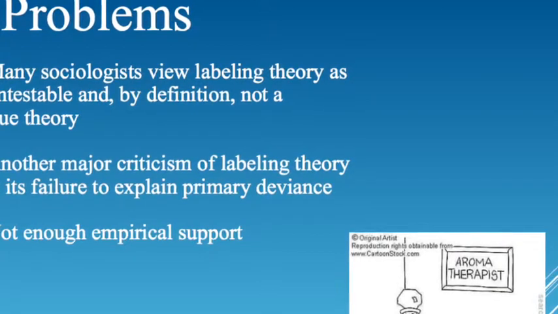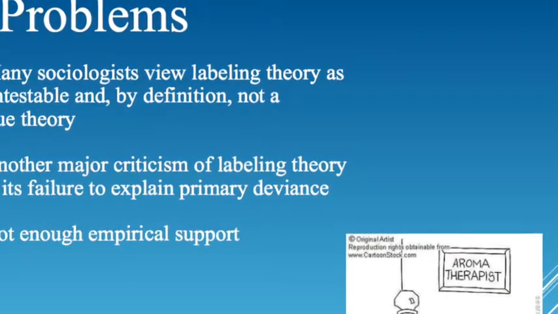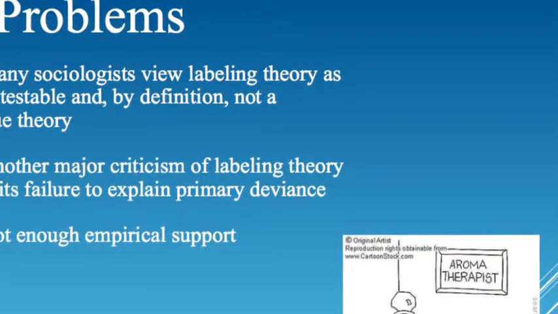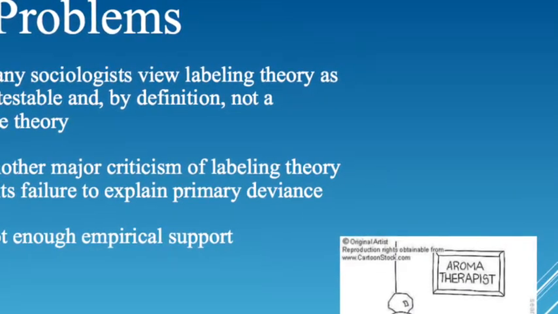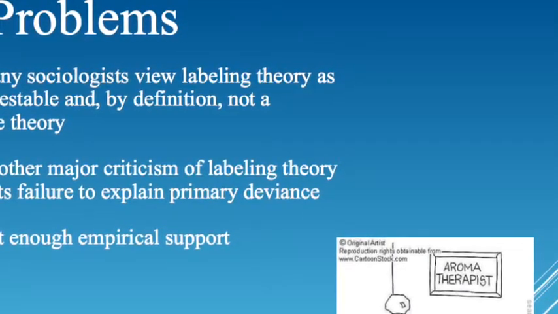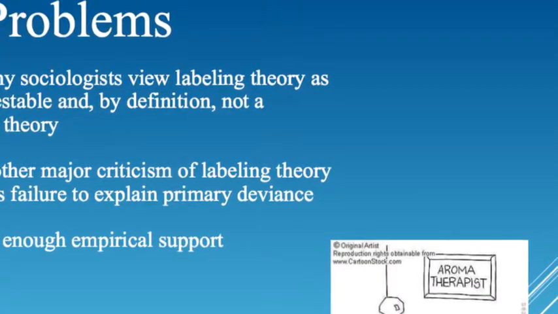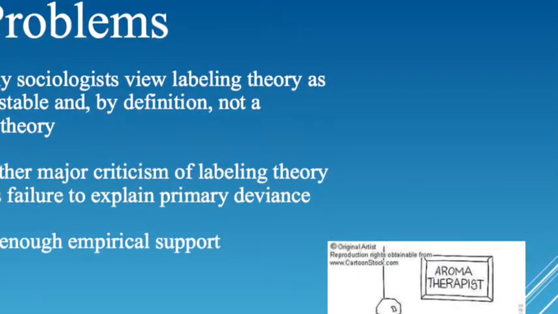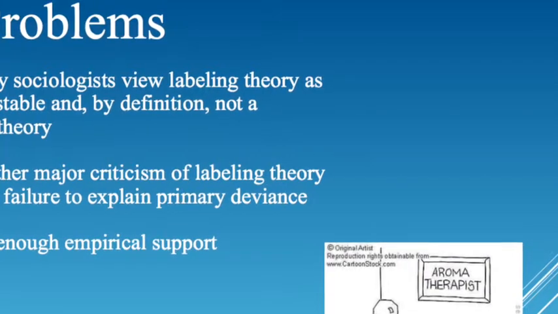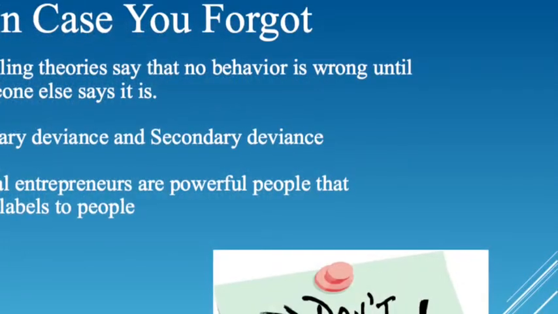Another major problem is its failure to explain what primary deviance is. Primary deviance is the act of receiving a label, but it doesn't explain why it offends certain people but not others. There are a few tests for labeling theory, but there is not enough empirical support to call it a solid theory. Here's what you need to remember.